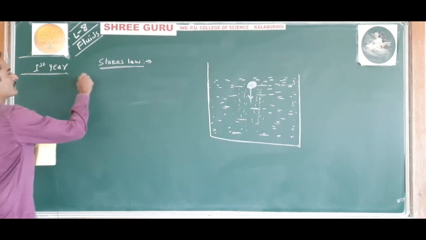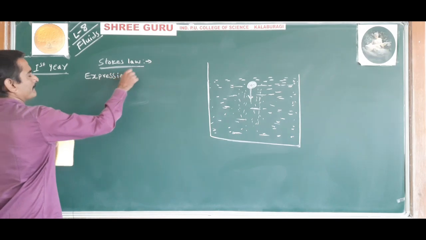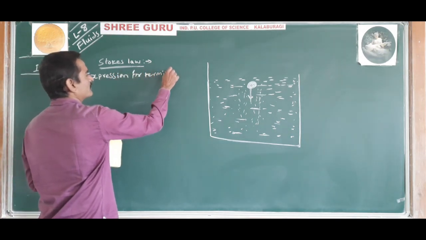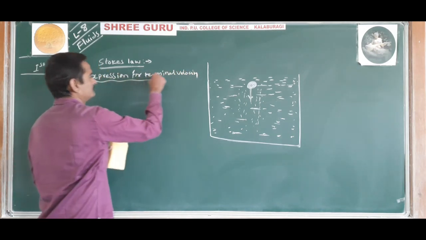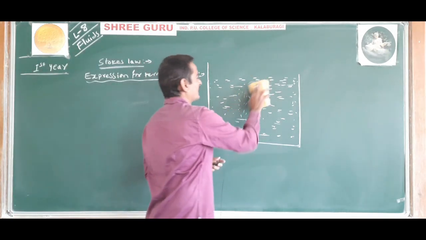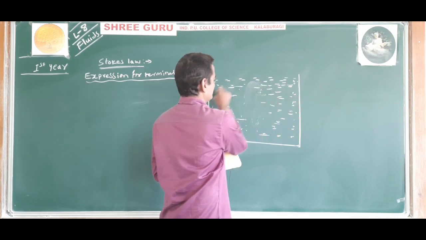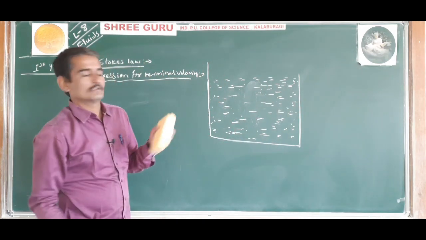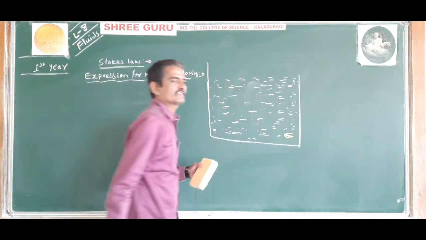Expression for terminal velocity. Now we will derive an expression for terminal velocity. First understand what is terminal velocity. I will tell once again from the beginning. So there is a liquid of density sigma.